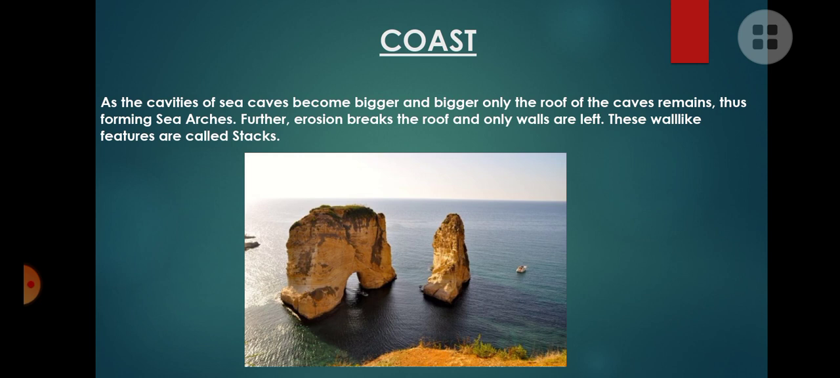Furthermore, when the sea caves are continuously eroded by the sea waves, they form an arch-like roof, on the left side of the picture. The sea caves are further eroded and form an arch-like appearance, so they are called sea arches. Even the sea arches are slowly eroded, and finally look like a single wall, and they are called stacks, which is at the right side of the picture.